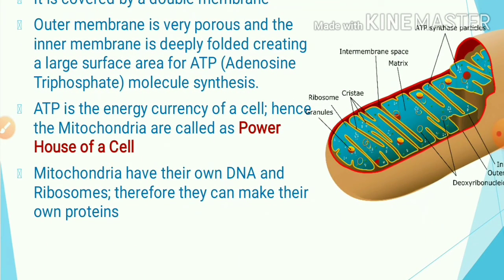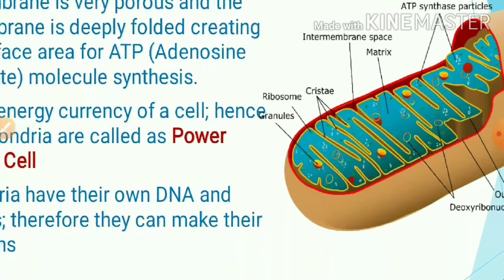ATP is adenosine triphosphate molecules. These are the energy currency of the cell, hence mitochondria are called the powerhouse of the cell. Mitochondria have their own DNA and ribosomes, therefore they can make their own proteins.